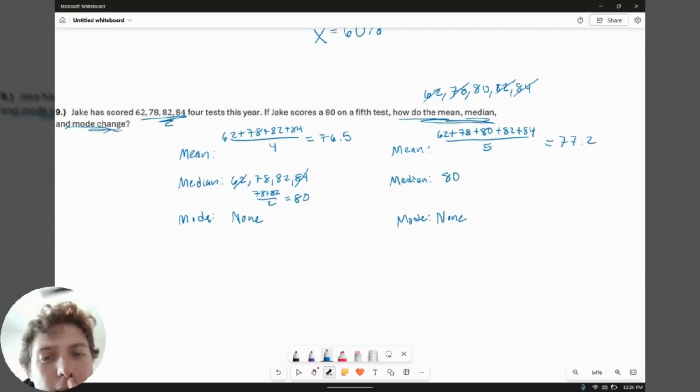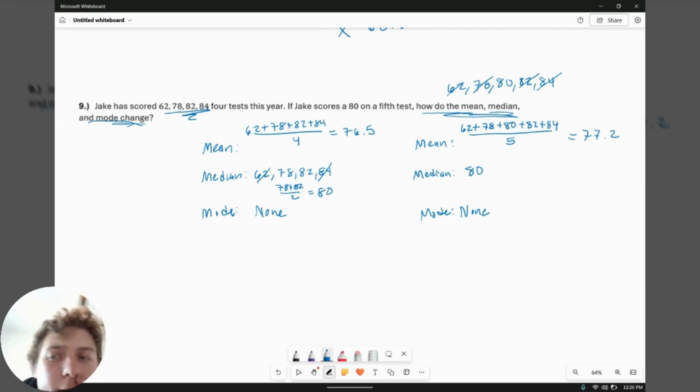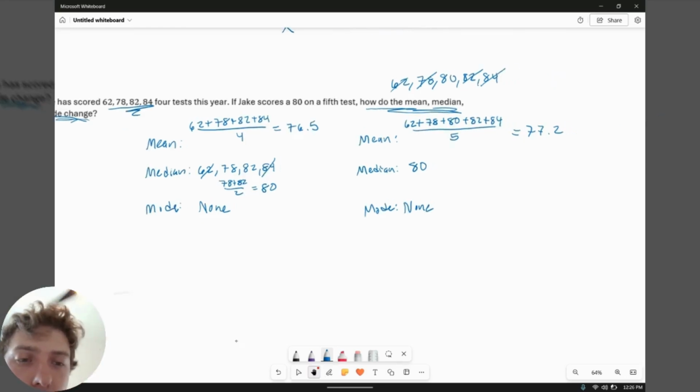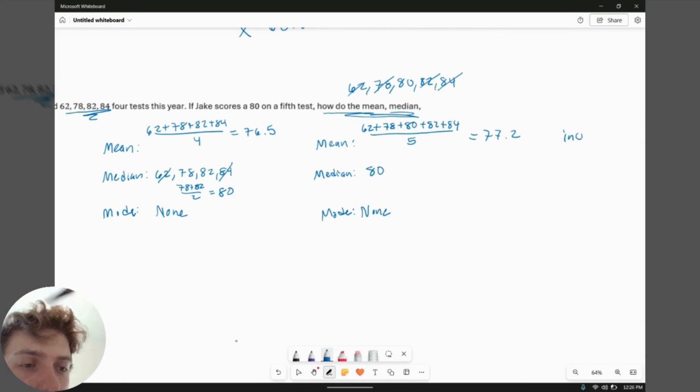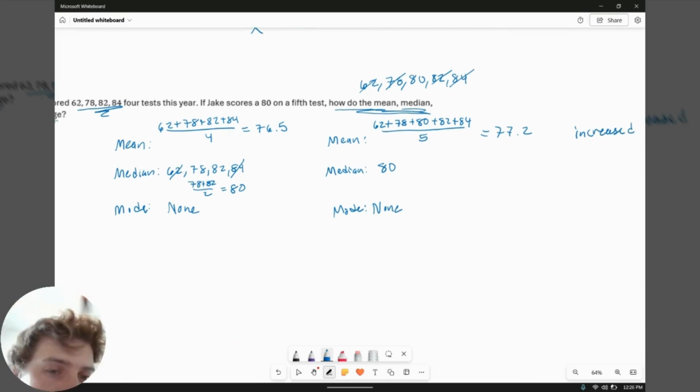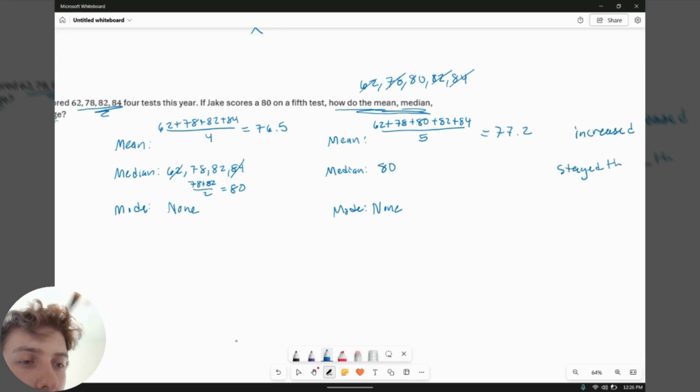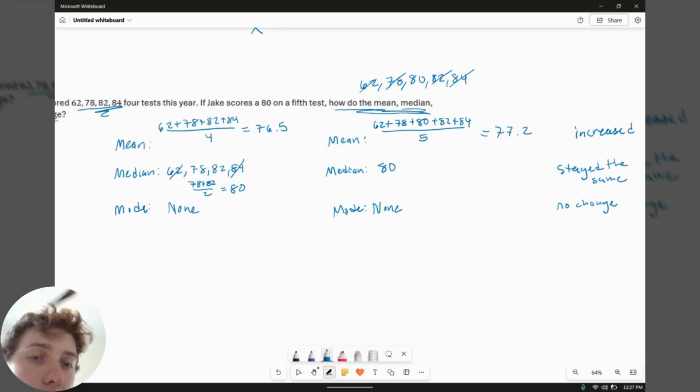So we've answered this question for the most part, but there's really just one thing left to do. It says, how did they change? Well, the mean was at 76 and it's up to 77 now. So how the mean changes, it increased, it grew, it improved. The median, notice it was 80 and 80. The median stayed the same, or it was equal. And then the mode had no change, right? It stayed as none, so it is still none.